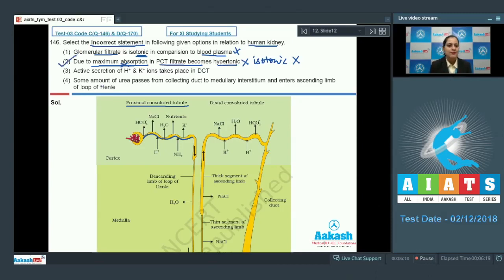The next statement is active secretion of hydrogen ions and potassium ions takes place in DCT, and as you can see in the diagram given in your NCERT book also, there is active secretion of potassium ions as well as hydrogen ions in DCT. So this is a correct statement, but it cannot be the correct answer to our question. Our last statement is some amount of urea passes from collecting duct to medullary interstitium and enters the ascending limb of loop of Henle.